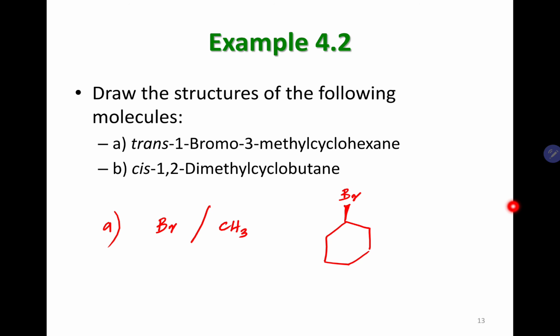But now we know that this is a trans compound. So the other substituent should be opposite to bromine, right? So if bromine is on a wedge, the other substituent should be on a what? It should be on a dash. So the methyl group should be on a dash. So this is your answer.